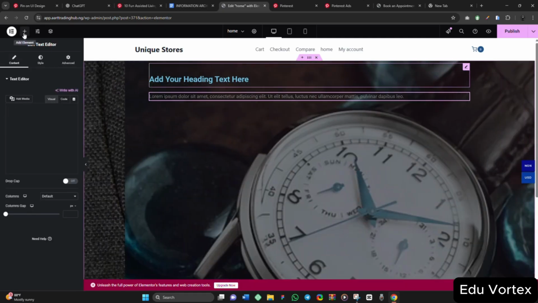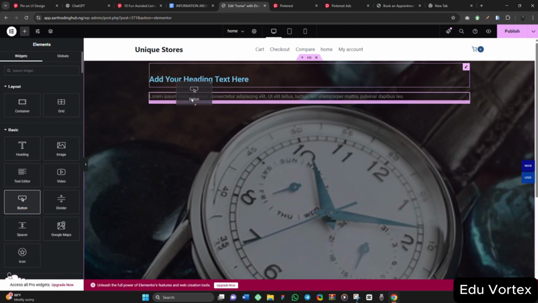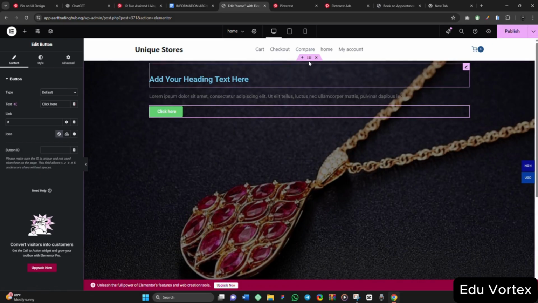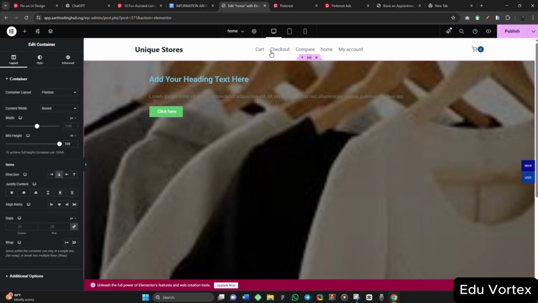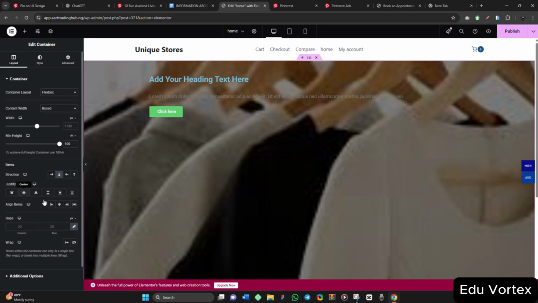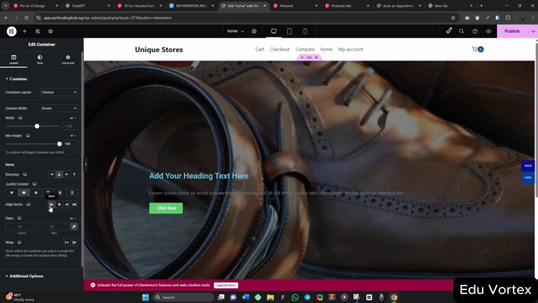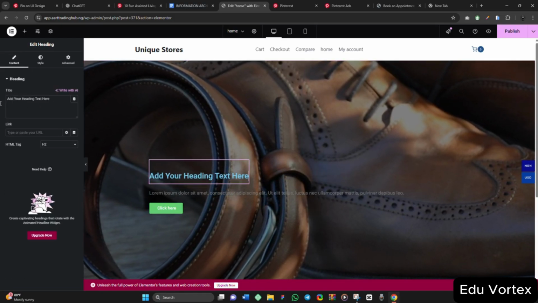I will also drag in a button like this. So I will come to this particular hero section, to this container carrying everything. Then I will give it a middle alignment. I will allow items to start, then justify items to middle.